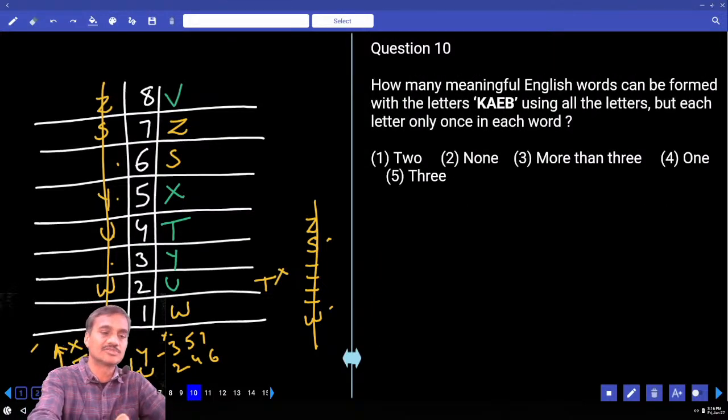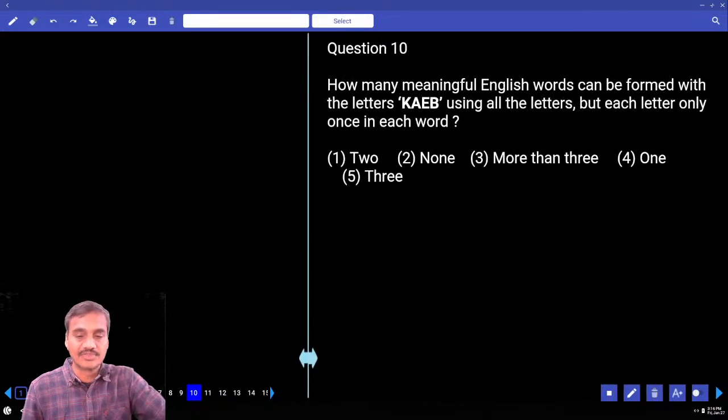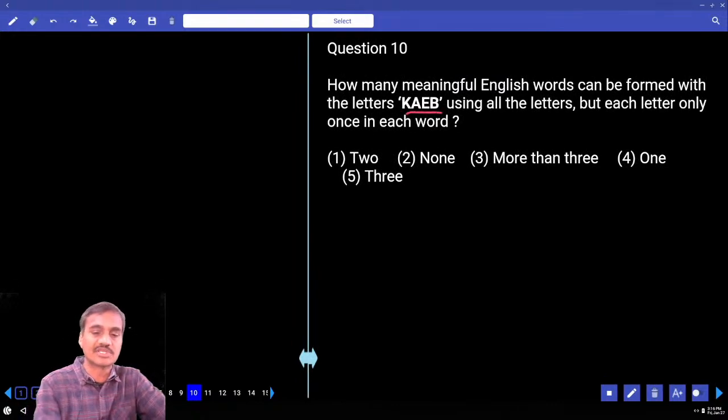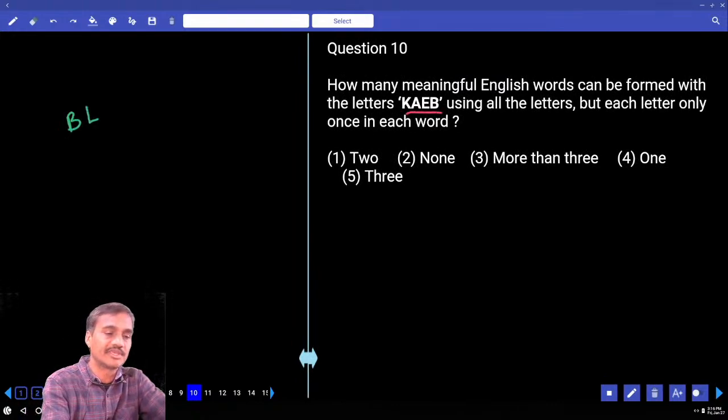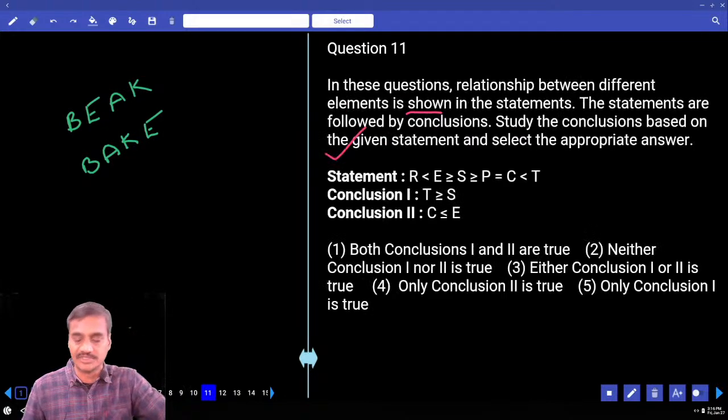Then the 10th one is based on word arrangement, meaningful words. Tell me what words can be found with the help of B-E-A-K: beak, and anything else? B-A-K-E, bake. Two words, beak and bake, can be found with the help of these four letters. And it's 2, that is given in choice 1. Question number 10.